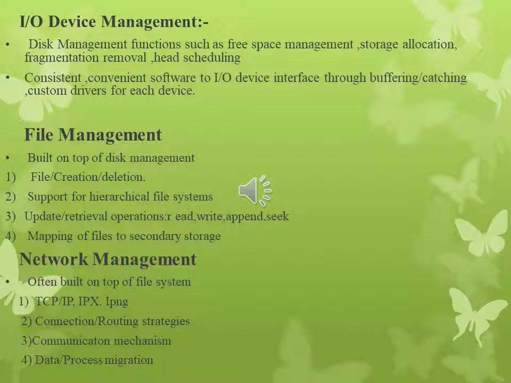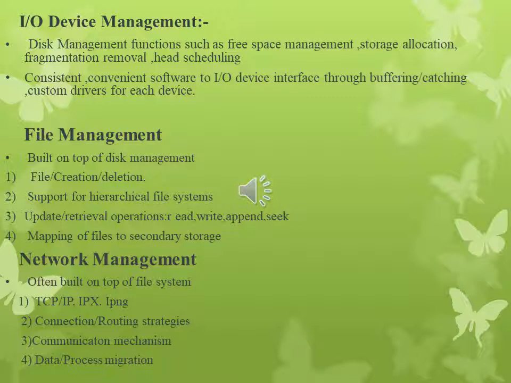Then the disk management functions such as free space management, storage allocation, fragmentation and removable head scheduling. It also provides a consistent, convenient software to input-output device interface through buffering, caching and custom drivers for each device. It allocates the device in an efficient way and deallocates the devices.